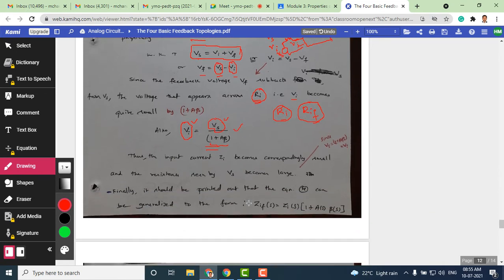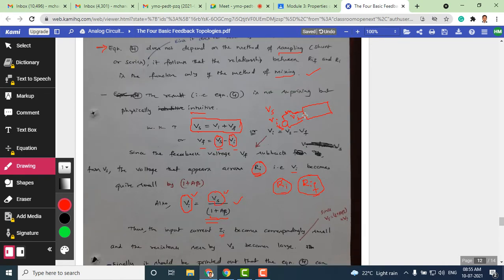Now see, once Vi is small, obviously the input current Ii becomes correspondingly small, because once the input signal going to the amplifier is small, the corresponding input current Ii also becomes small. We have shown that in the block diagram. Vi is the input to the amplifier, and Ii is the current going to the amplifier. This is where you see Ii. Across this we measure Vi.